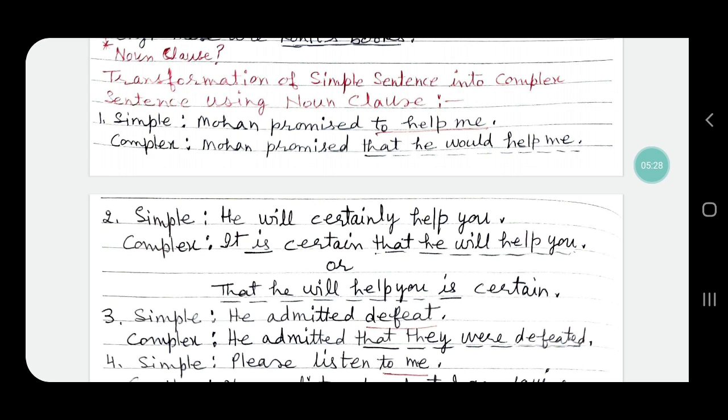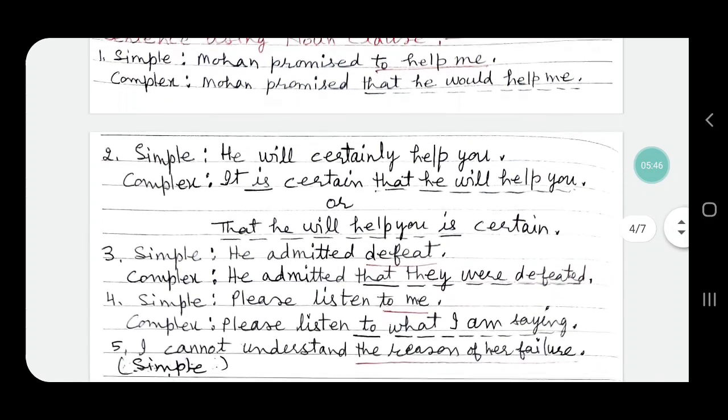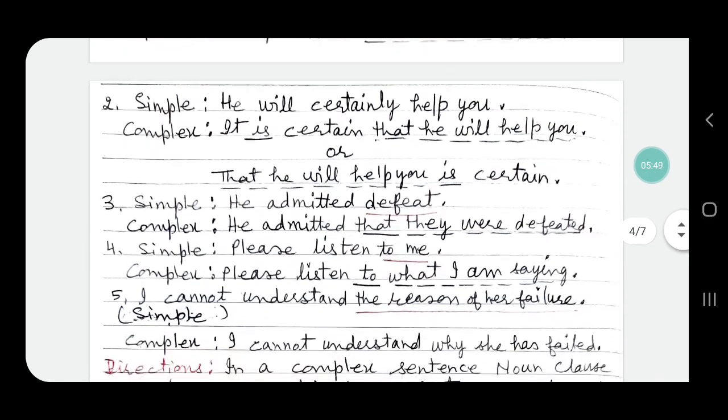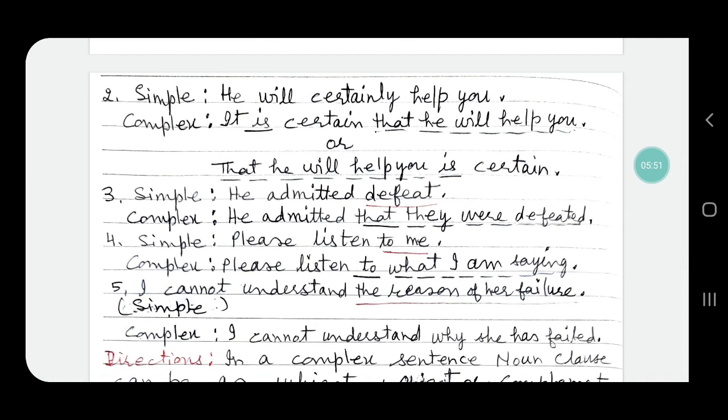It is used at the object place, and since Mohan promised is a main clause, that he would help me is a subordinate clause, a noun clause. So this whole sentence has become a complex sentence. So this is how we will change simple sentence into complex sentence. Sentence number 2, simple sentence is he will certainly help you. This sentence can be changed into it is certain that he will help you.